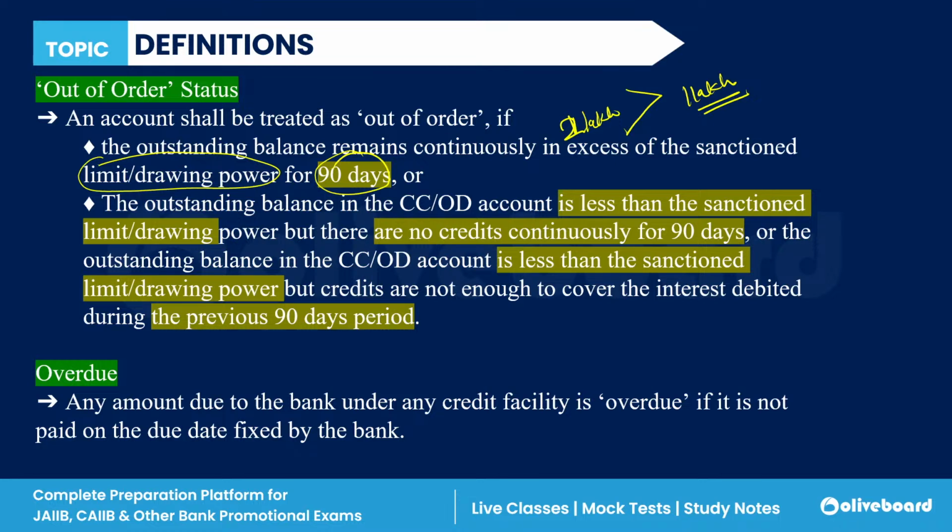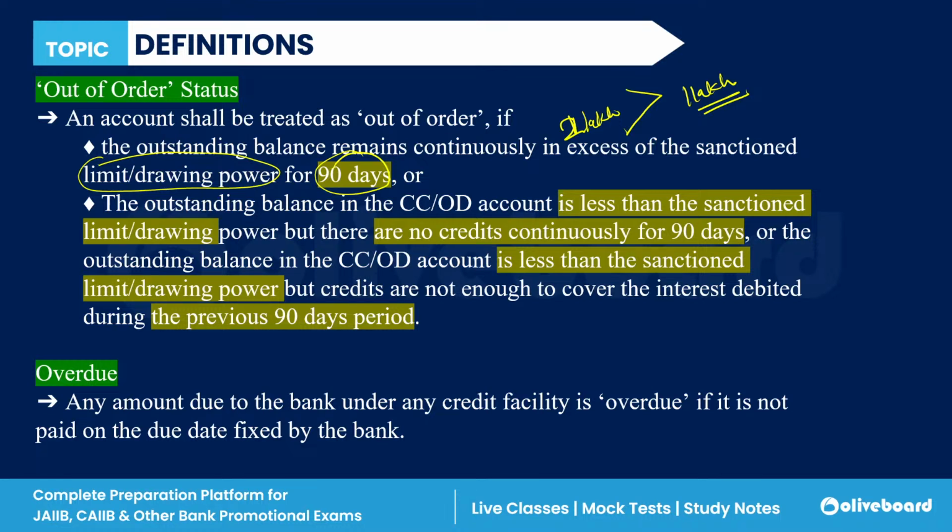So that is the case when there is a cash credit or overdraft facility and the account remains out of order. In excess means you have withdrawn more than your sanction limit, and this continues for a period of more than 90 days.